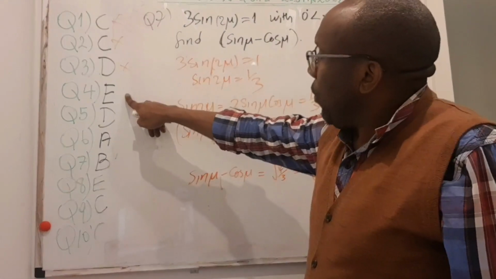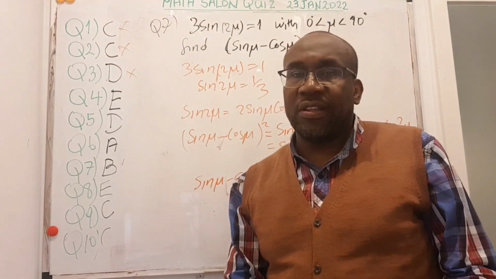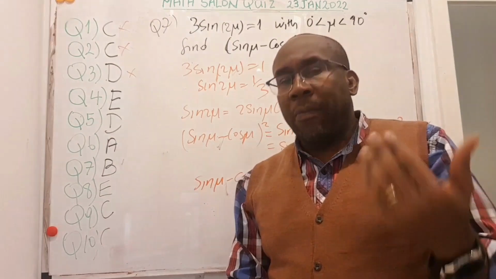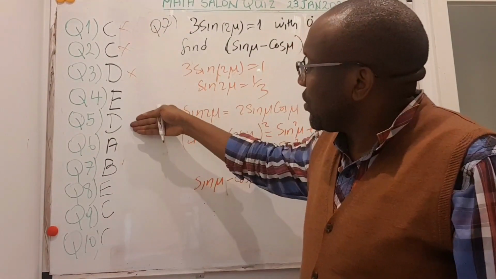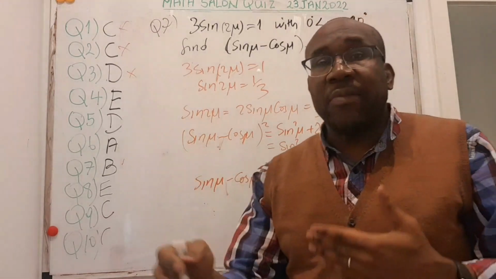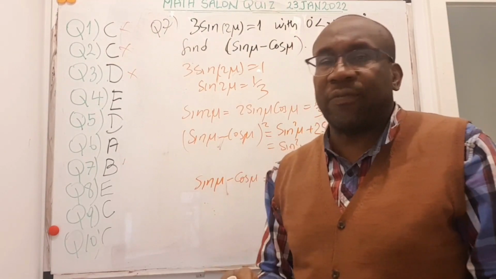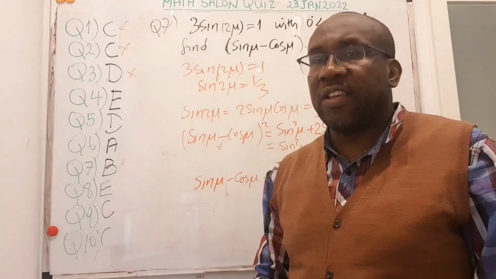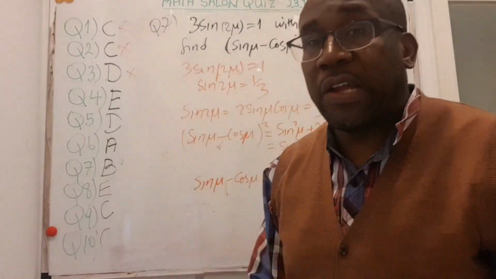For questions number 4, 5, and 6, these have been done at least 3 times in different quizzes. So please go back and check previous quizzes to see their solutions. The answers were D, A, and B. Sometimes I just replace the numbers to make it a little different, but the method remains exactly the same. Or sometimes I swap the positions of the answers so that you don't cram what you had in the previous quiz.